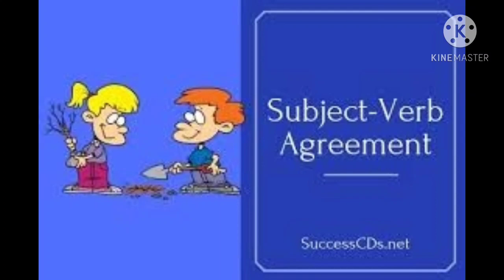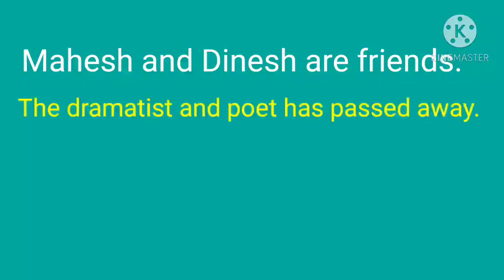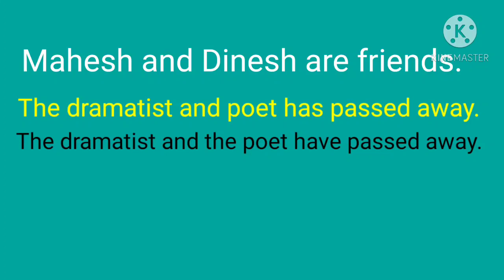Now let us discuss some special applications of the rule. Now see, students, suppose two or more singular subjects are there in a sentence and they are connected by and, so we will take a plural verb, like Mahesh and Dinesh are friends. Here we are using a plural verb because Mahesh and Dinesh are both singular subjects and they are connected by and.